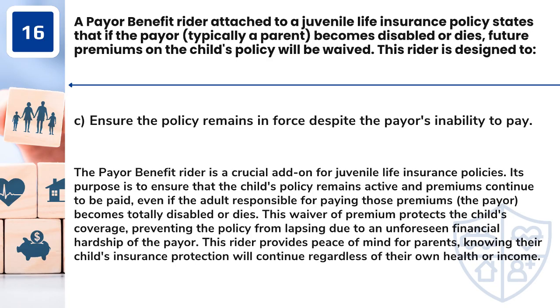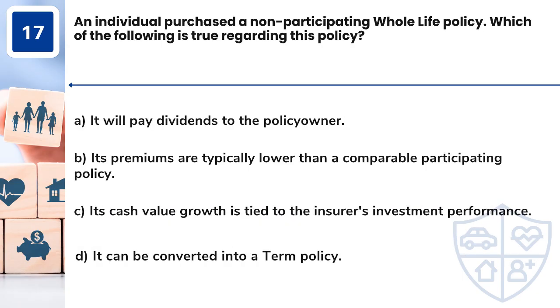Answer: C. Ensure the policy remains in force despite the payer's inability to pay. The payer benefit rider is a crucial add-on for juvenile life insurance policies. Its purpose is to ensure that the child's policy remains active and premiums continue to be paid, even if the adult responsible for paying those premiums, the payer, becomes totally disabled or dies. This waiver of premium protects the child's coverage, preventing the policy from lapsing due to an unforeseen financial hardship of the payer. This rider provides peace of mind for parents, knowing their child's insurance protection will continue regardless of their own health or income.